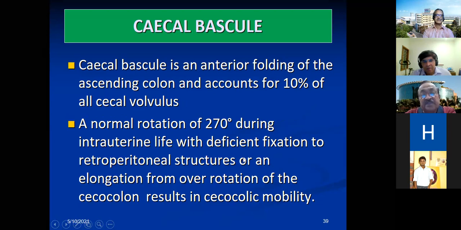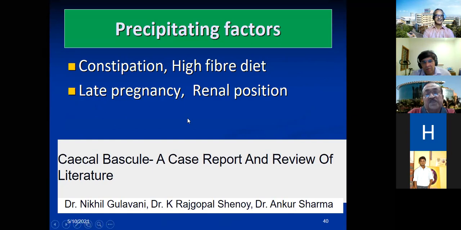It's a rotation due to deficient fixation to the retroperitoneal structures. That thin membrane attached to the retroperitoneum, when it is hypermobile, twists along with the band. That is what happens in a cecal volvulus. So these are some of the factors.